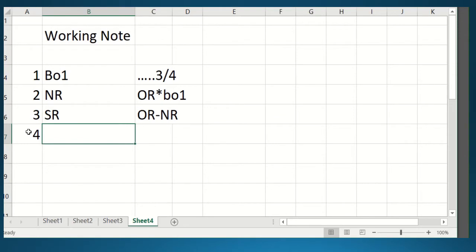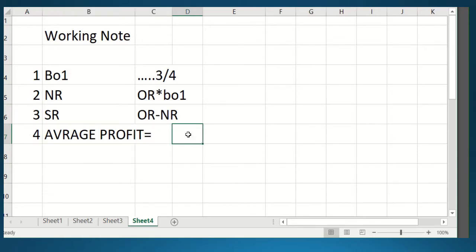So what will be the formula for goodwill calculation, students? You know already. You have to apply the goodwill calculation formula as per the average profit method. So what does the average profit say? How will you calculate the average profit? Average profit equals to, what will be the formula?